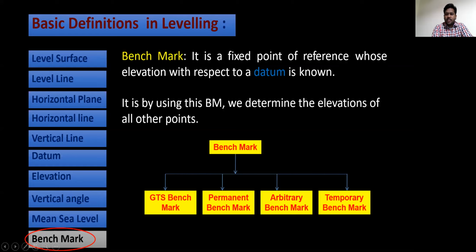We can indicate this benchmark as BM. Using this BM, we determine the elevations of all other points. Benchmarks have been classified into types: GTS benchmark, permanent benchmark, arbitrary benchmark, and temporary benchmark.